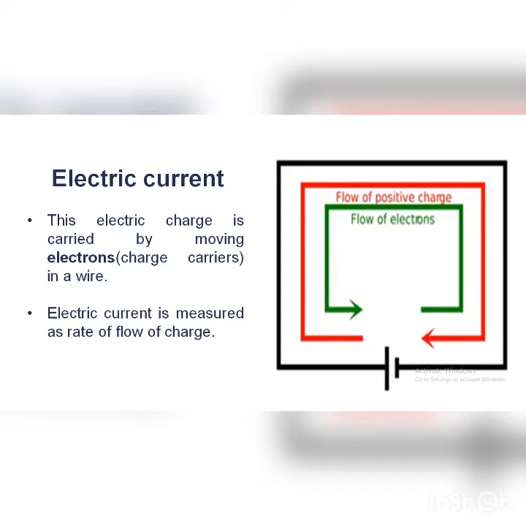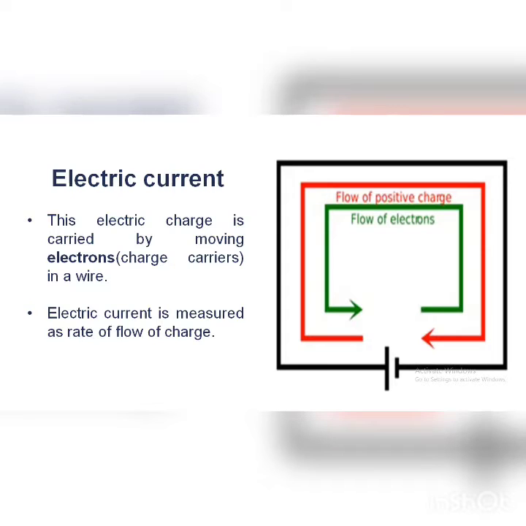Which one place to another place? As you know, opposites always attract. Inside a magnet, the north pole is attracted to the south pole and the south pole is attracted to the north pole. You see, opposite poles are there. In the same way over here also, opposite charges are present, that is positive charge and negative charge, as well as two types of terminals, positive terminal and negative terminal.